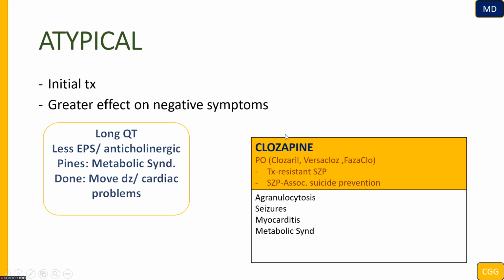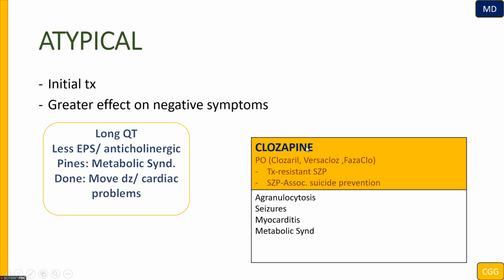It's called clozapine. Why is this important? By the way, here we can see the brand name. Because this antipsychotic is going to be the most effective for schizophrenia, and we use it when the schizophrenia is treatment resistant. Meaning we already tried other types of antipsychotics and the patient is still symptomatic, so we can use clozapine. Also, when the patient is suicidal with associated schizophrenia, for prevention of that.